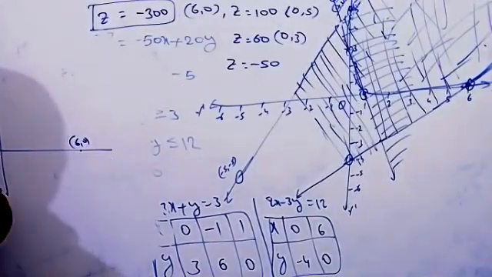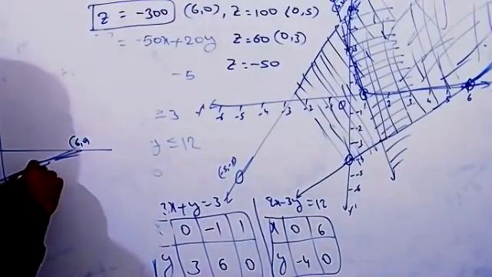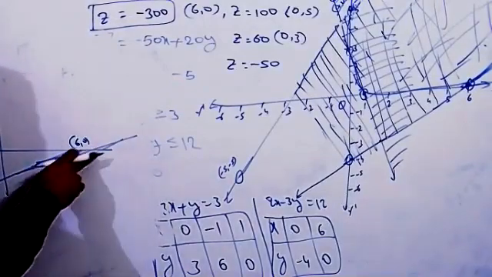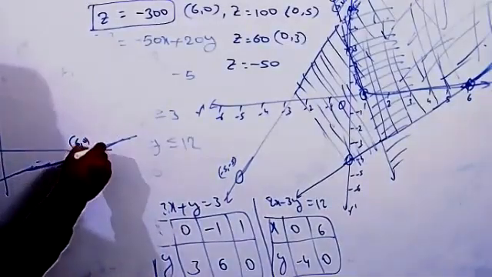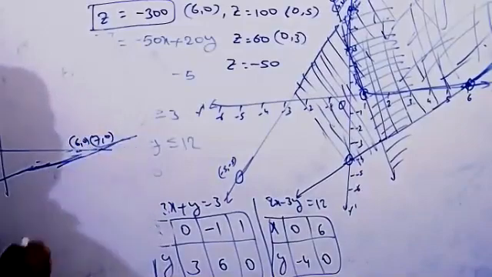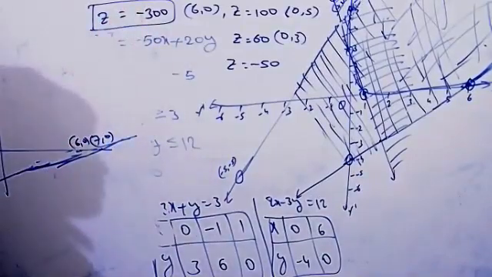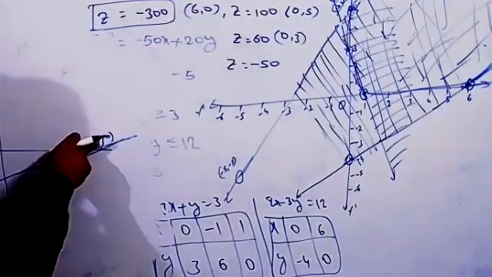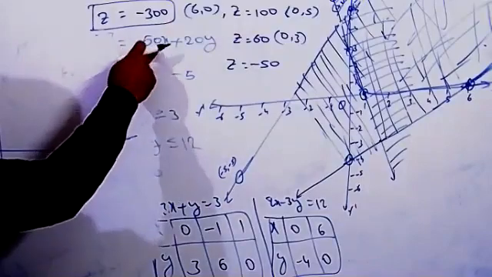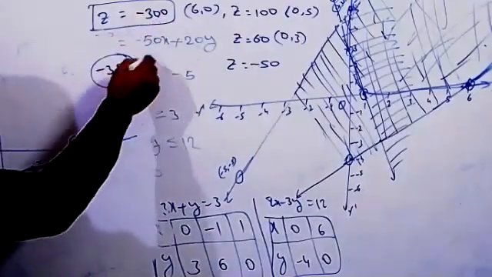But suppose this intersects not only at 6, 0, and meets at some other point, say 7, 0. Then how can you say minus 300 is the minimum value? Because if you take this point, x equal to 7 means seven 5s, we will get minus 350. But compared to minus 300, this is the minimum value only, no?